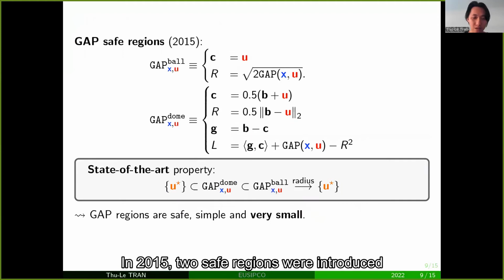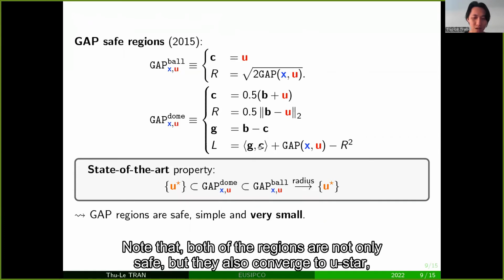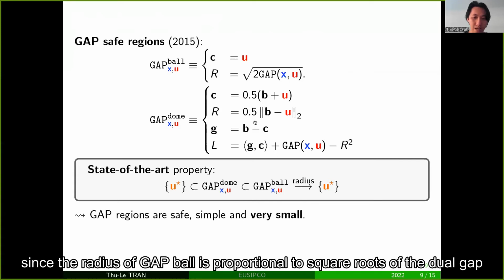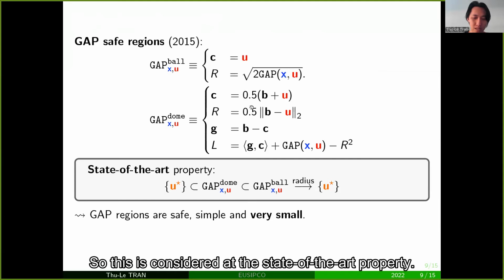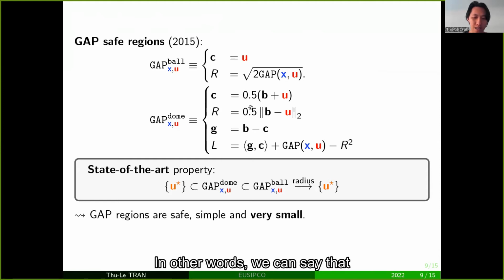In 2015, two set regions were introduced, called gap ball and gap dome, that rely on the dual gap in their definition. Note that both regions are not only safe, but they also converge to U star. Seen here, the radius of the gap ball is proportional to the square root of the dual gap, which always converges to 0 in practice. So this is considered the state-of-the-art property which separates the gap region from the others. In other words, we can say that gap regions are safe, simple, and very small.